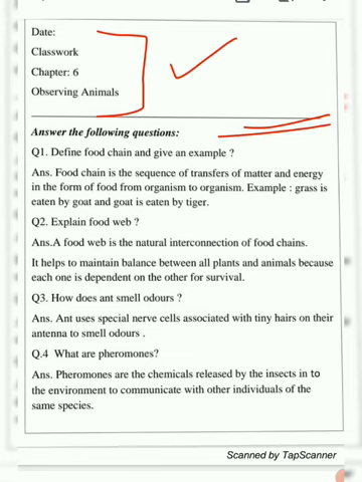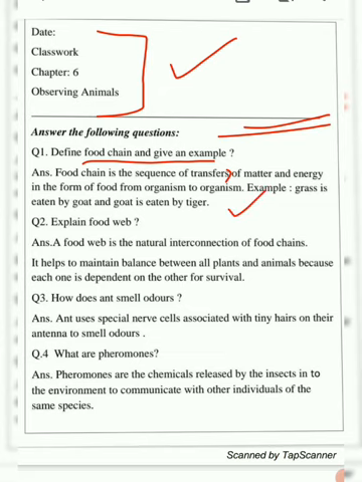Now I would really request you guys to frame your answers yourself. As I always say, I really want you to frame your answers yourself. You can check your acquired knowledge during that. So keep your book along with you and frame your answers yourself, but still I am giving these answers to you here. So the very first question is about the food chain and the examples. Food chain is a sequence of transfer of matter and energy in the form of food from one organism to another organism.